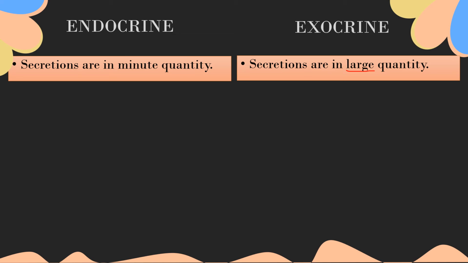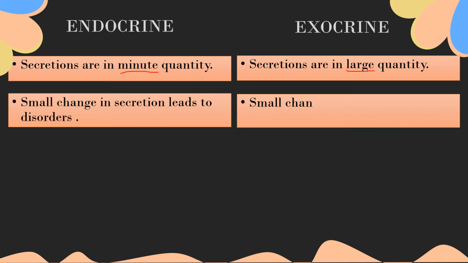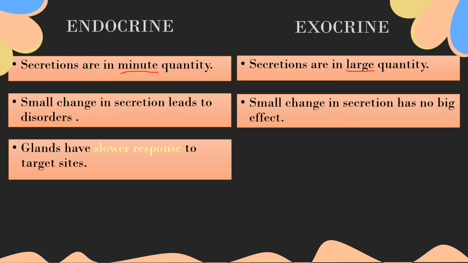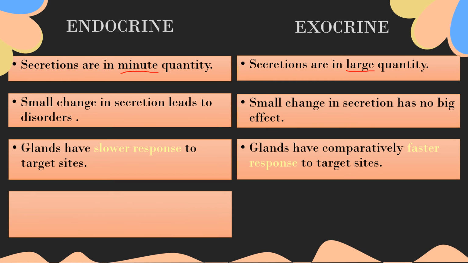And for endocrine, a small change in secretion leads to disorders, but for exocrine, a small change in secretion has no big effect. And for endocrine, these glands have a slower response to target sites, and for exocrine, these glands have a comparatively faster response to the target sites.